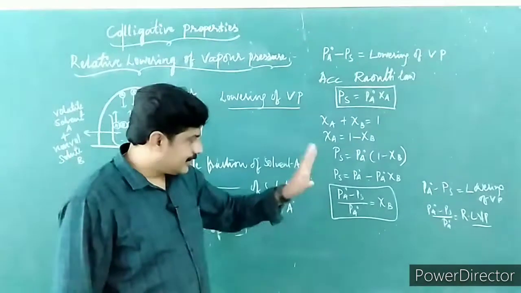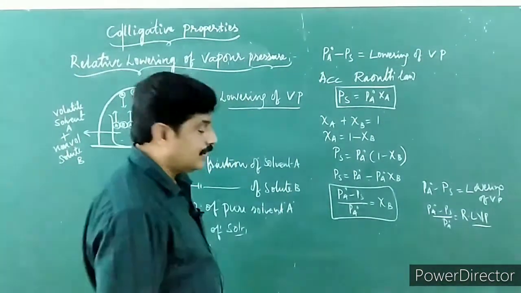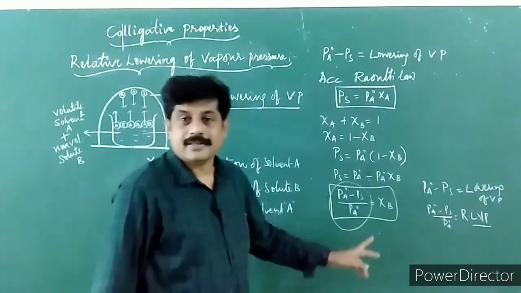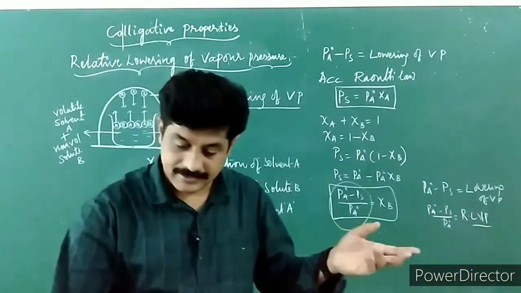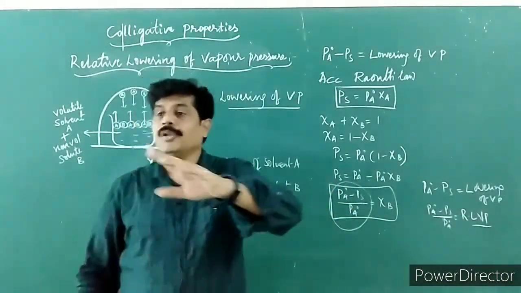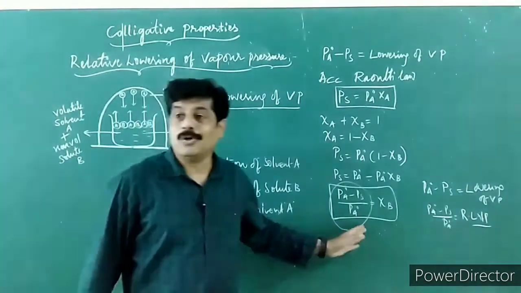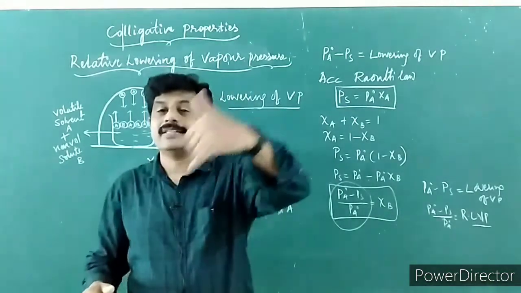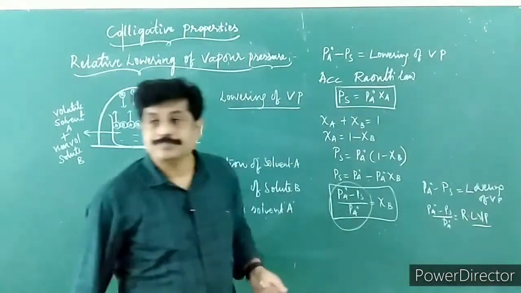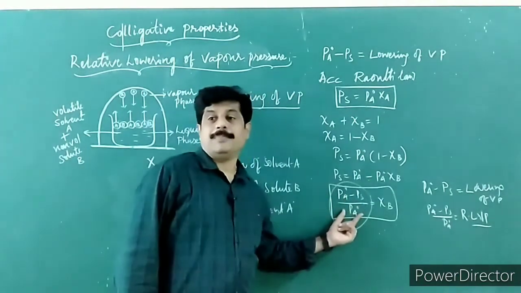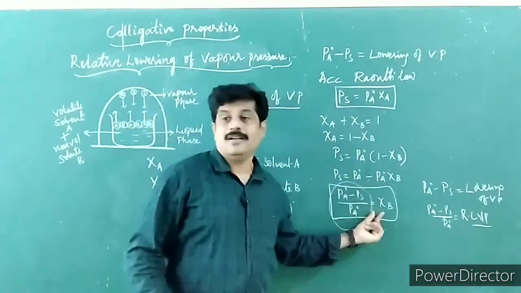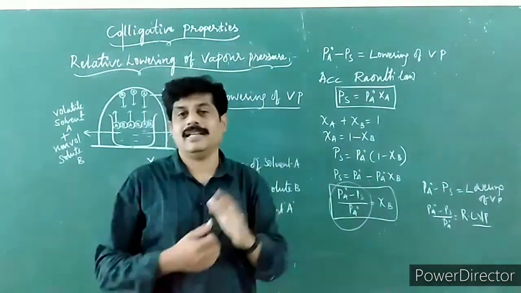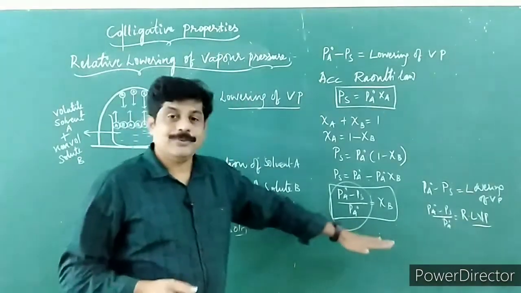Children, this is nothing but relative lowering of vapor pressure. Remember, the relative lowering of vapor pressure is equal to the mole fraction of the solute when solvent alone is volatile. I'll repeat again. The relative lowering of vapor pressure is equal to the mole fraction of the solute when solvent alone is volatile in nature. So this you need to remember.